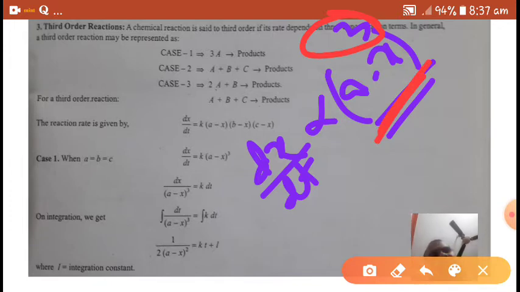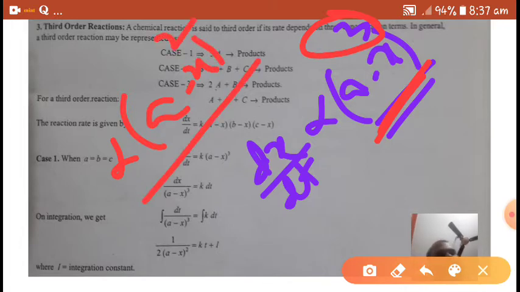If the rate of the reaction depends upon two concentration terms of the reactants, it is called second order. If it depends upon one concentration term, it is called first order. If it is independent of the concentration of reactants, it is called a zero order reaction.